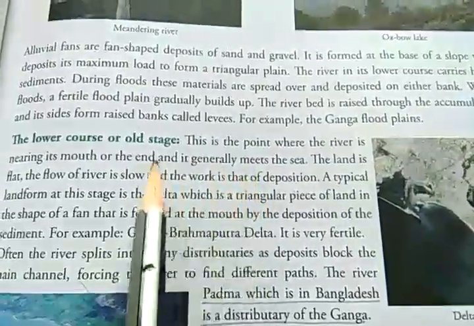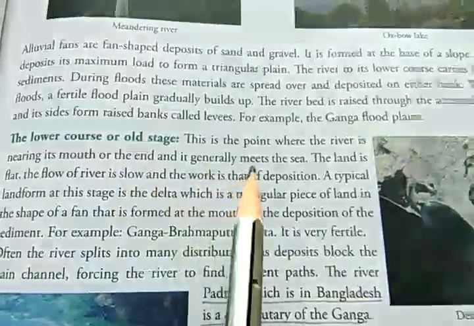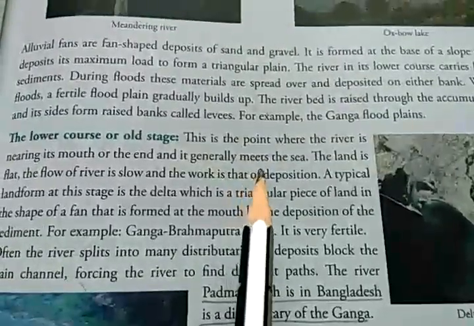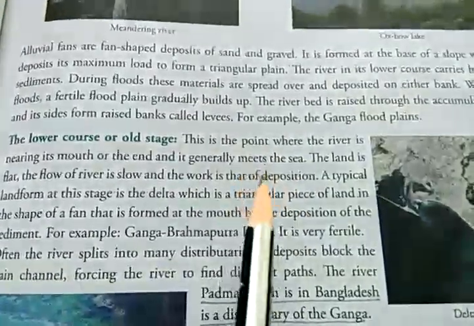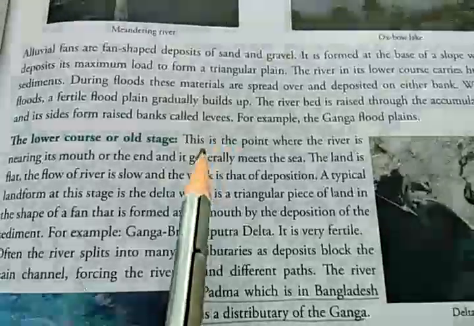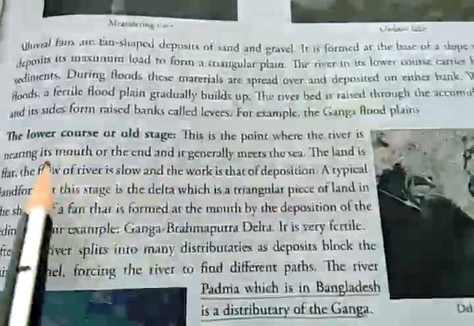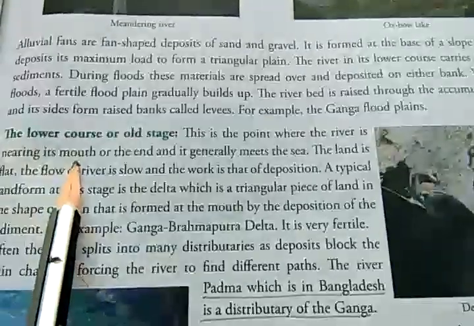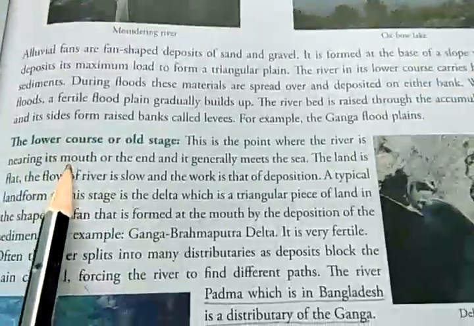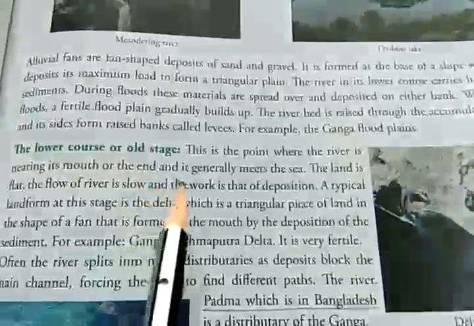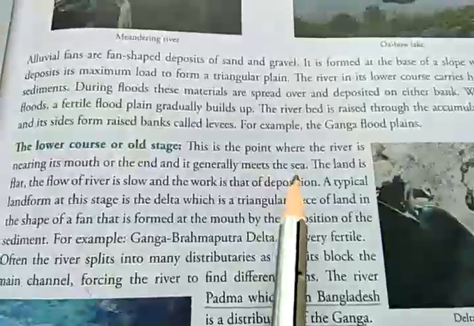Generally a river ends its journey either by meeting a sea or a lake. This place where the river meets the sea is called the mouth of the river.